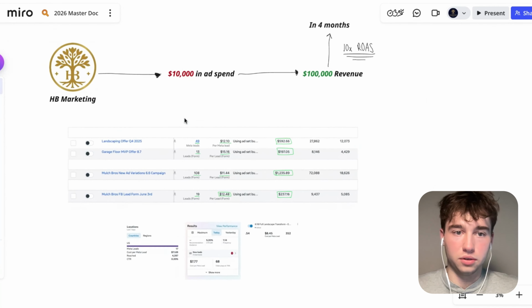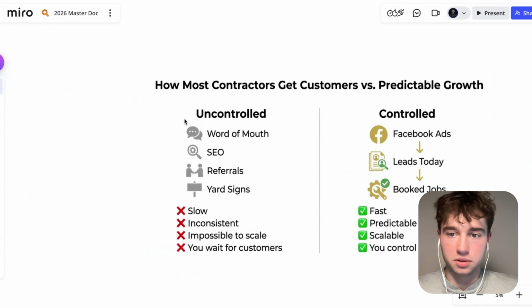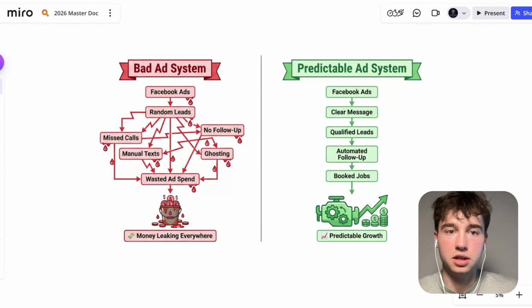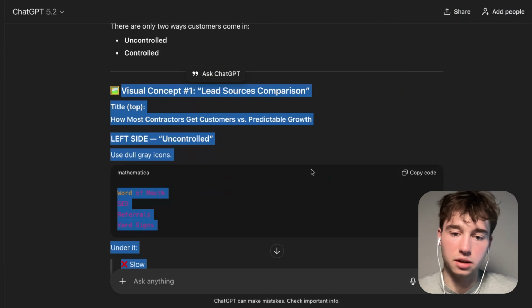Awesome. Cool. So we have our start, and then we just have to go into the step-by-steps, like what we actually do and how paid ads actually dial in and work well. Cool. So I'm going to go into ChatGPT here. You guys can actually see me communicating with it this time.